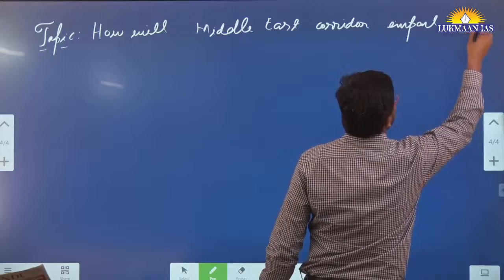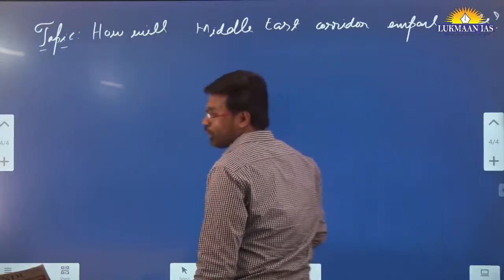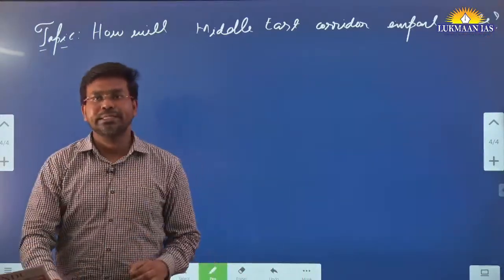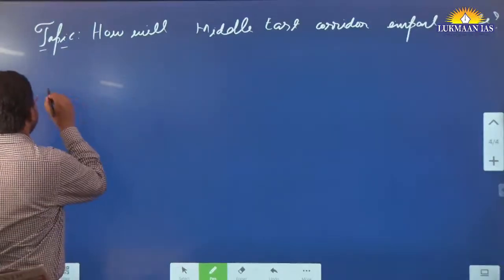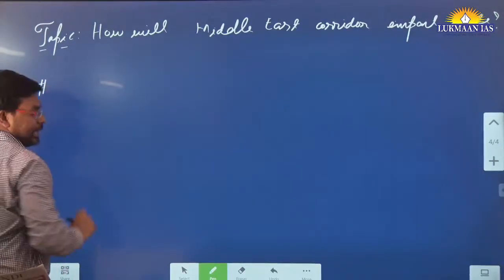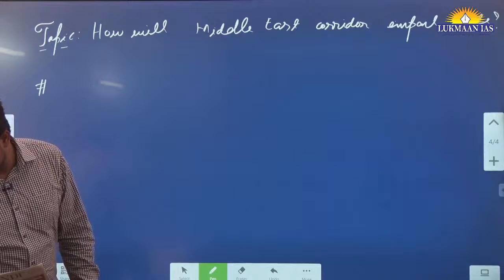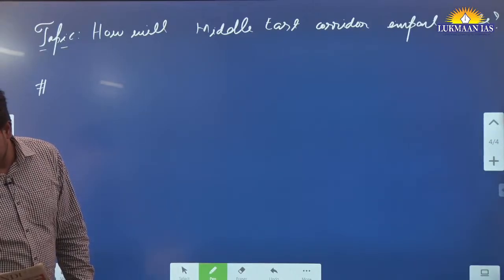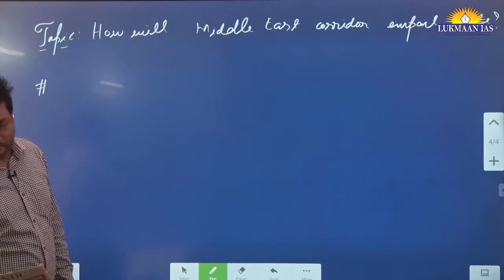So we need to understand what is the full form of the Middle East corridor. In short it is known as IMEC, India Middle East Europe Economic Corridor.